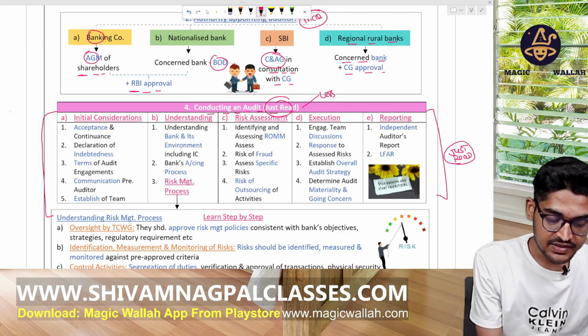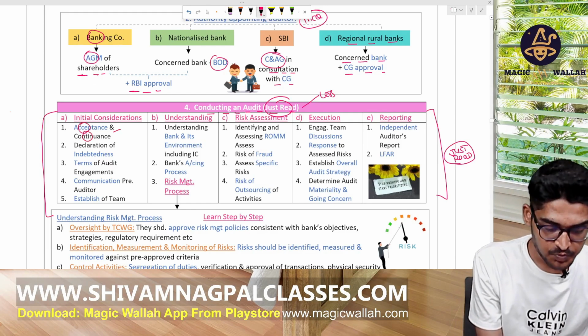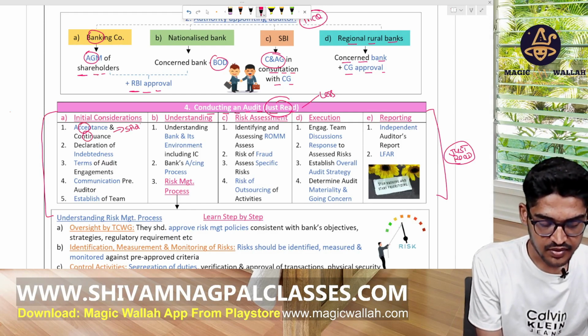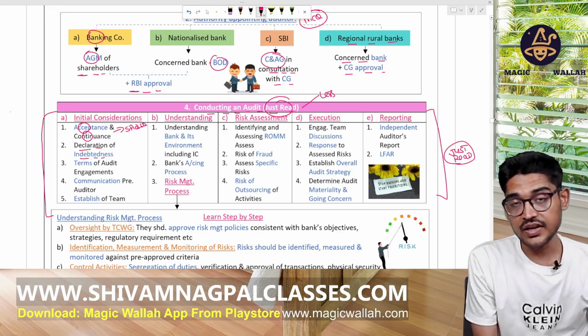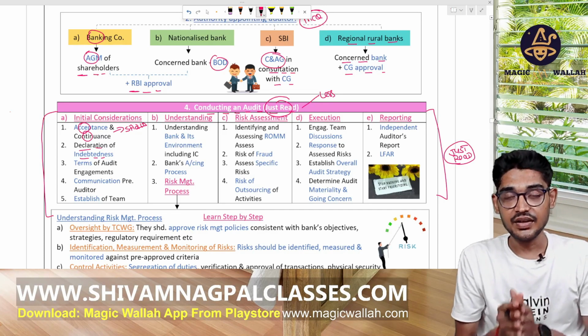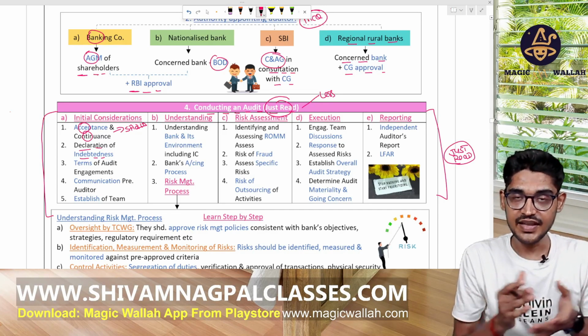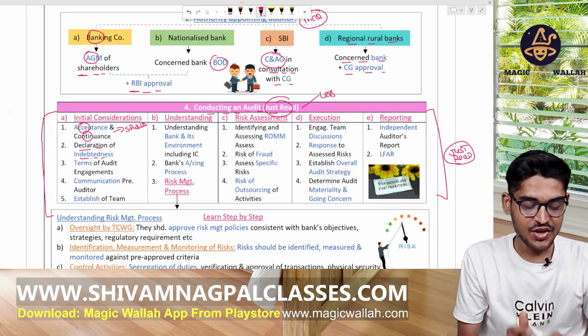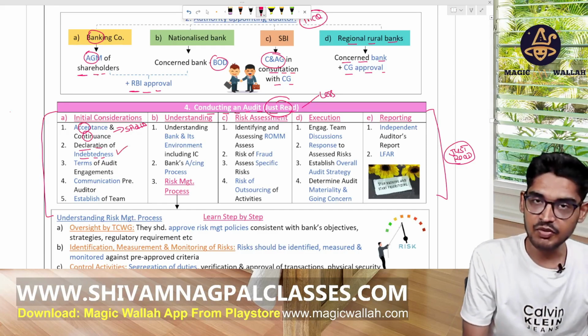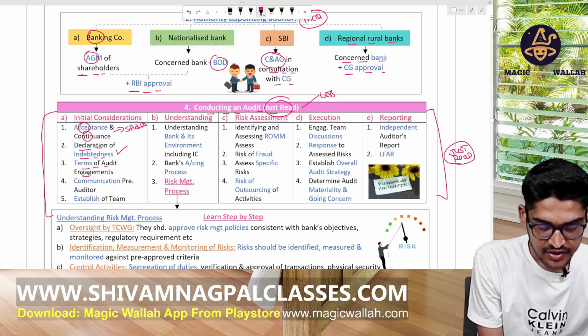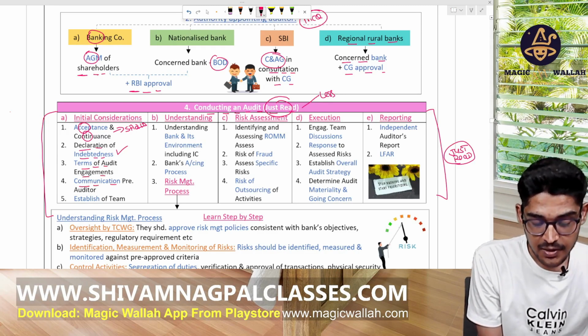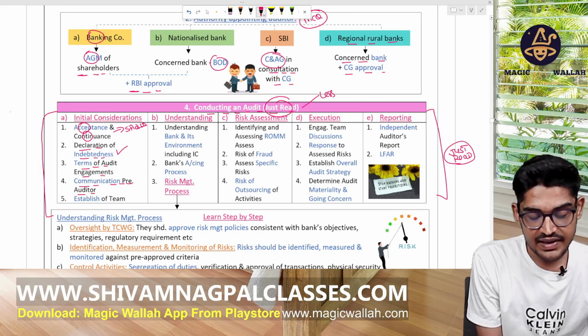There is acceptance and continuance as per SA 210. Declaration of indebtedness, whether the auditor is indebted to the bank. If he is indebted to the bank, then he will give a clear report. So they will declare this before starting the audit. The terms of the audit engagement, communication with the previous auditor, why he left this audit.